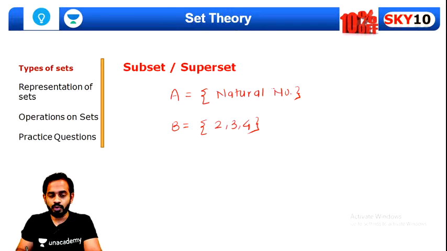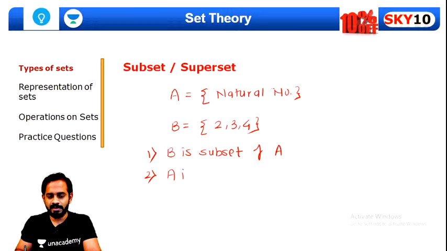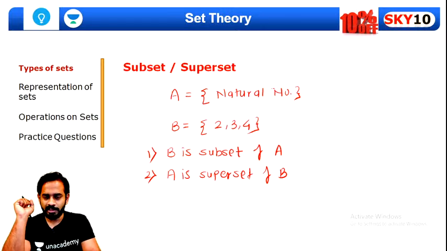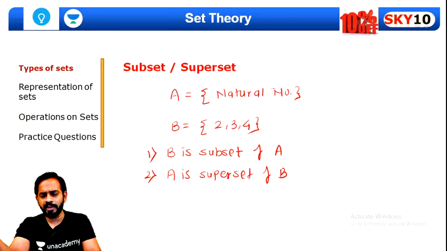Now I'll write down those two statements which you must understand. B is a subset of A, and the second statement is A is a superset of B. Now please try to understand one thing. Why is B a subset of A?